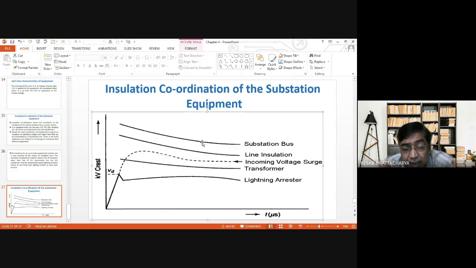And the line, as we see, is provided with a higher insulation level than that of the incoming voltage surge. This is how the insulations are selected for different equipments in the transmission and distribution systems in the power system. Okay, so that's all for today.